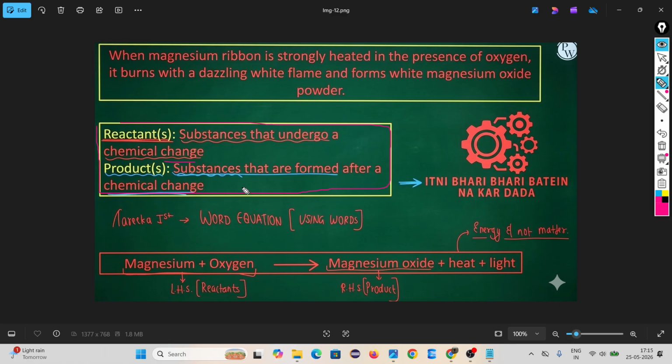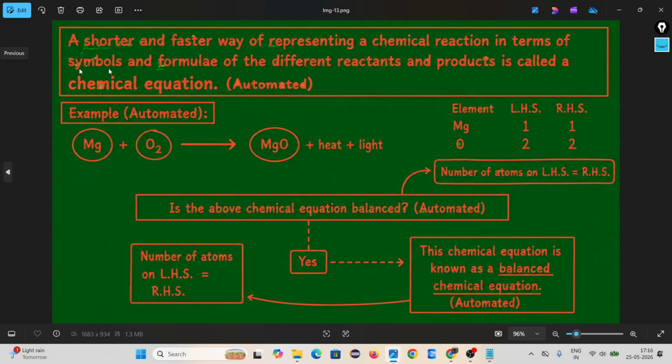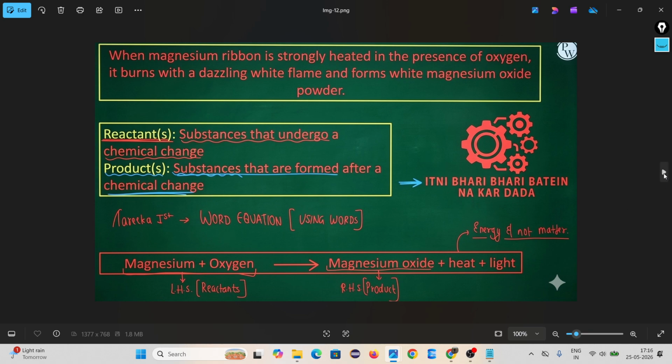In this side we completed word equation. Chemical equation means a shorter and faster way of representing a chemical reaction in terms of symbol and formula of the different reactants and products. In place of words, we use symbols, the symbols of different elements. Look, same thing I am writing. I know magnesium: the symbol of magnesium is Mg. The symbol of oxygen is O2. This gives you MgO plus heat plus light. This is nothing but a chemical equation.